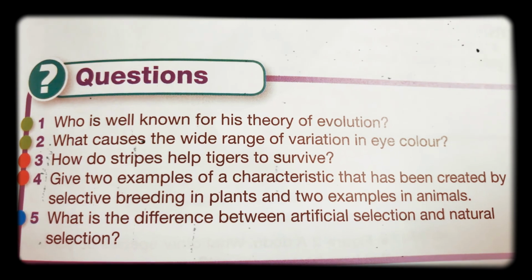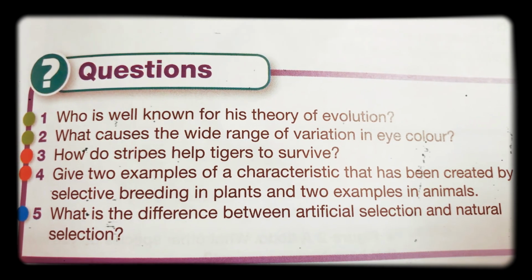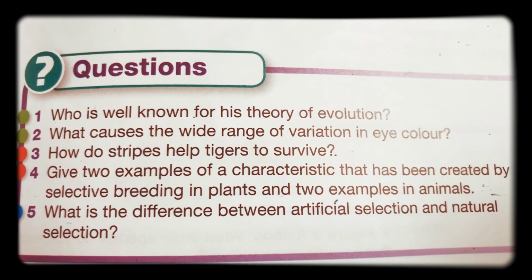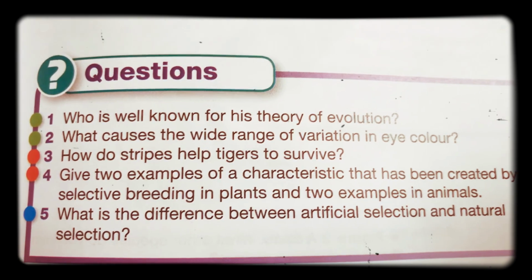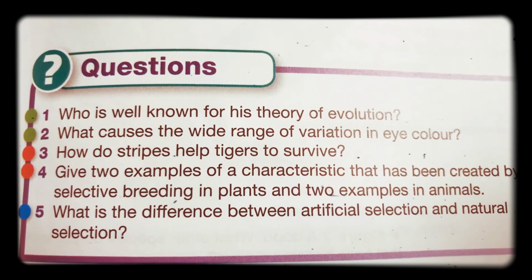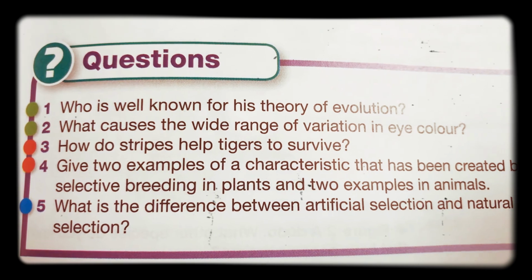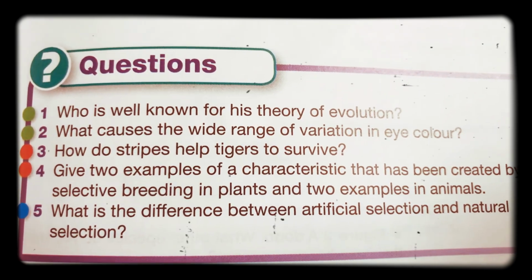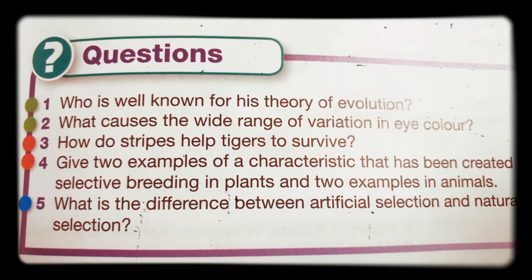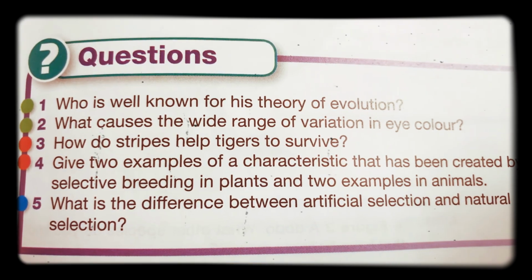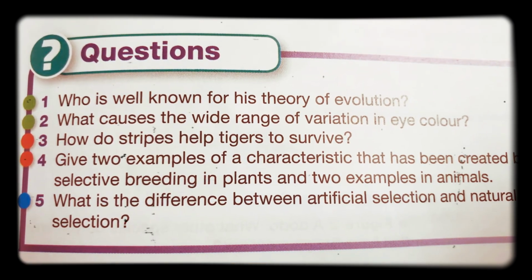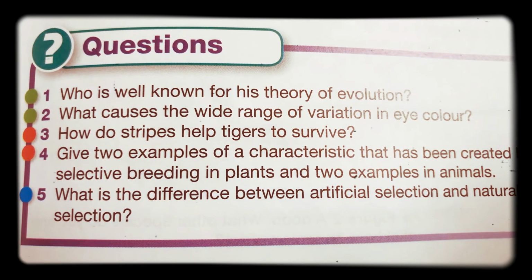So selective breeding in plants could produce crops with a higher yield. Perhaps they could be crops that have greater resistance to insects or disease. Perhaps it could be a crop that, if you apply an insecticide to, would not be killed.